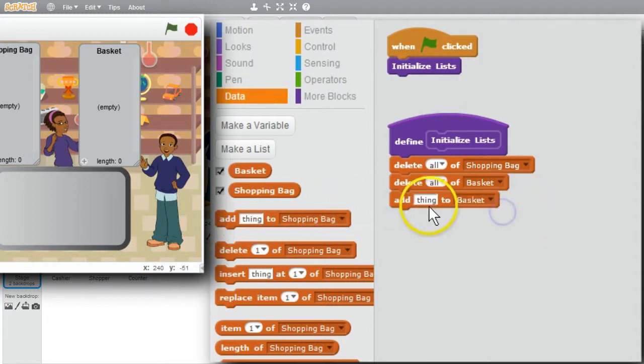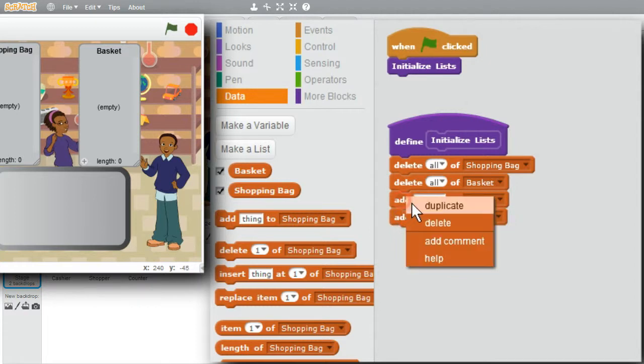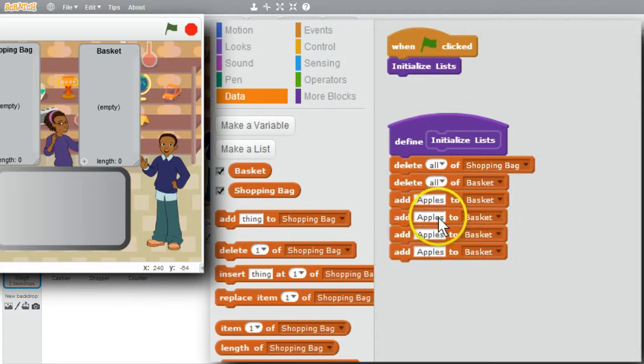Add basket. I'll have apples. Duplicate. A couple more. After apples, broccoli. Carrots. And zucchini.